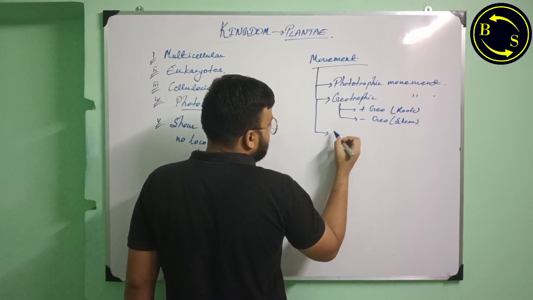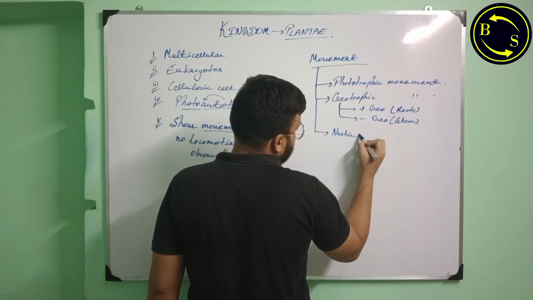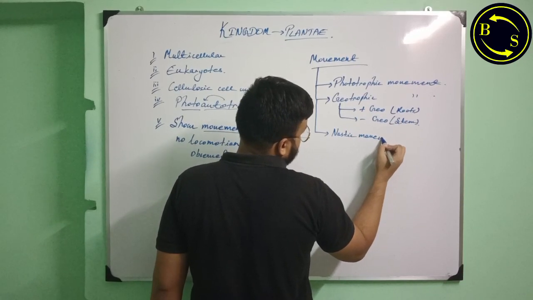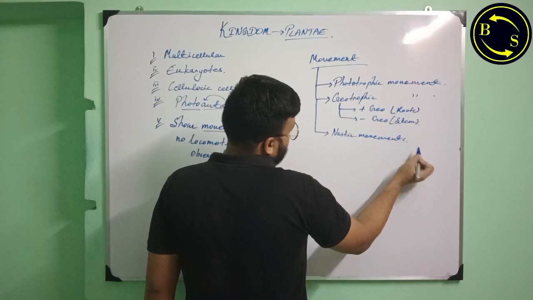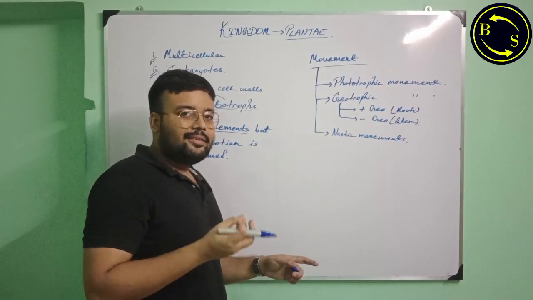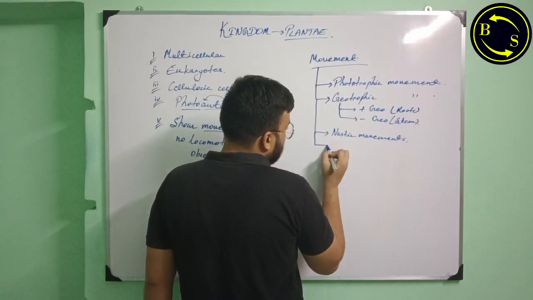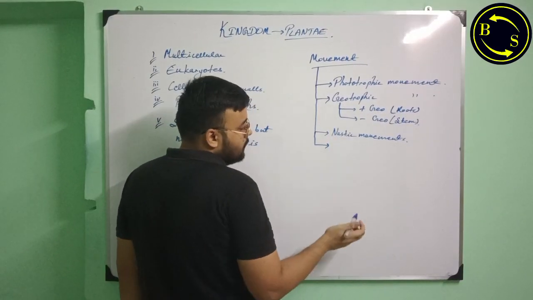Another is response to touch, the nastic movements. Plants like touch me not, if you touch their leaves they will wither. So this is thigmonastic movements, response to touch or any pressure.